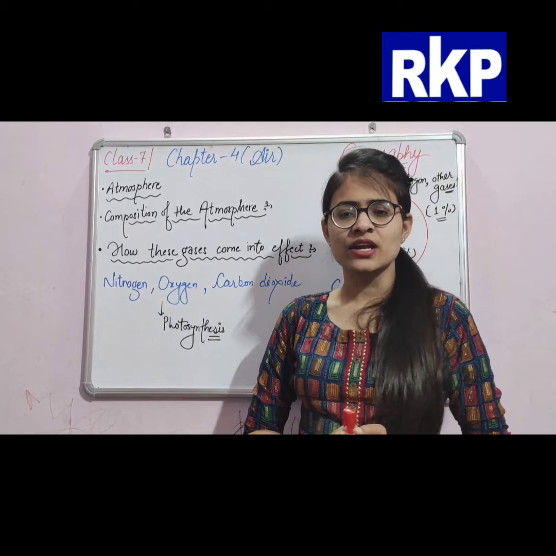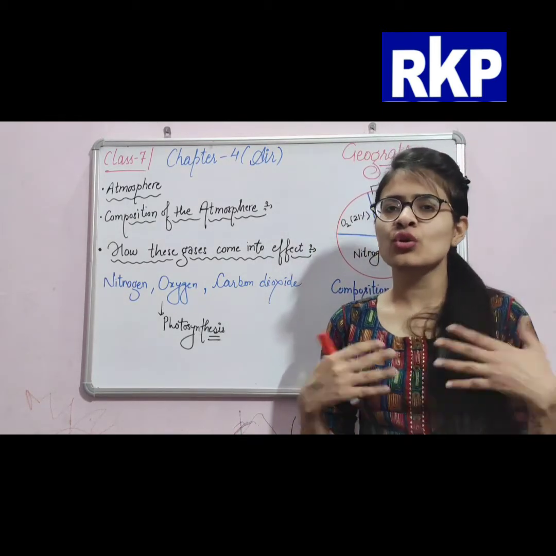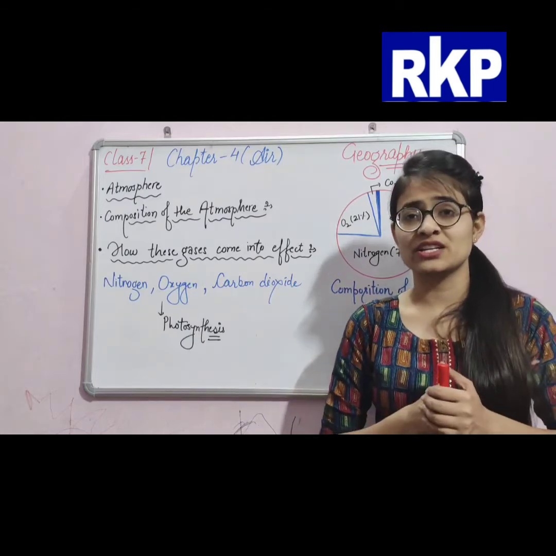So without photosynthesis, there would be little or no oxygen on this planet to live on.